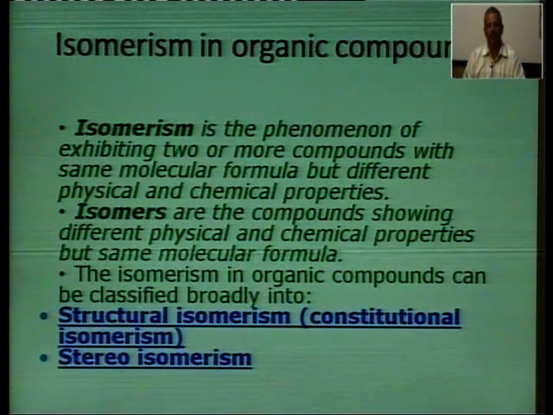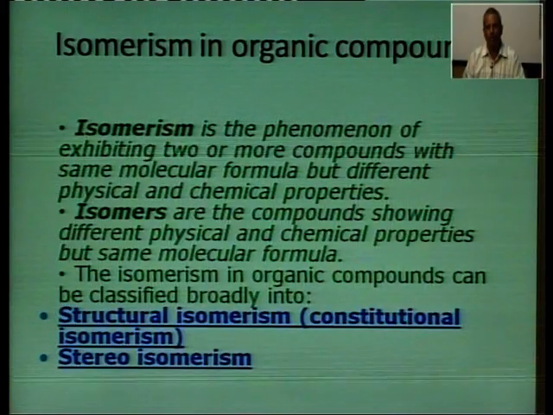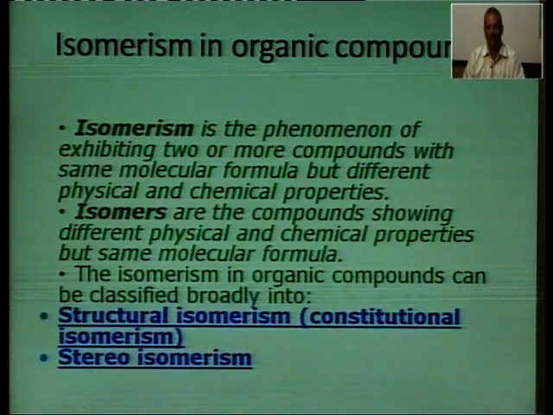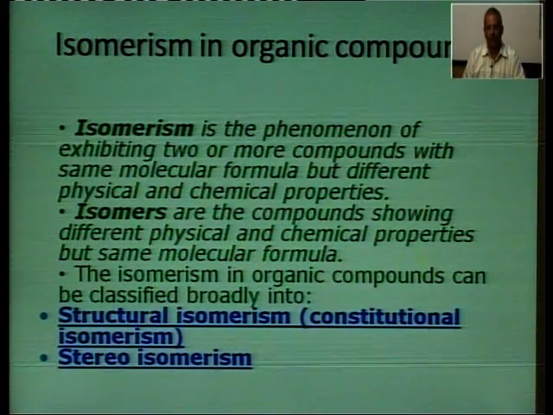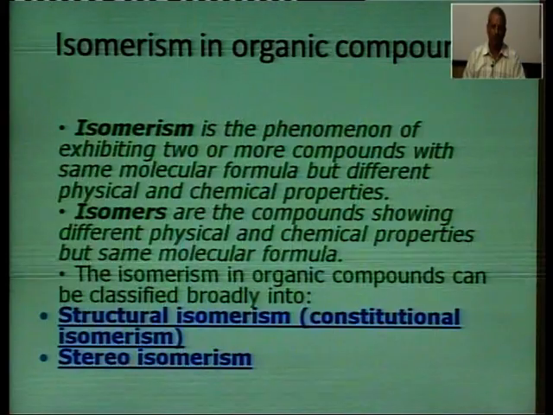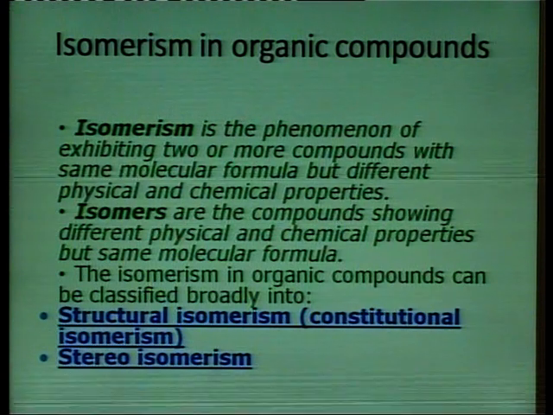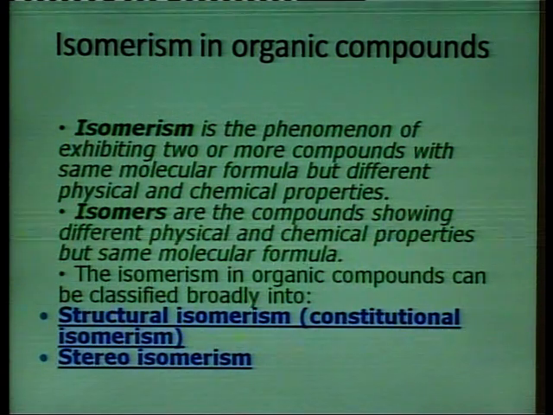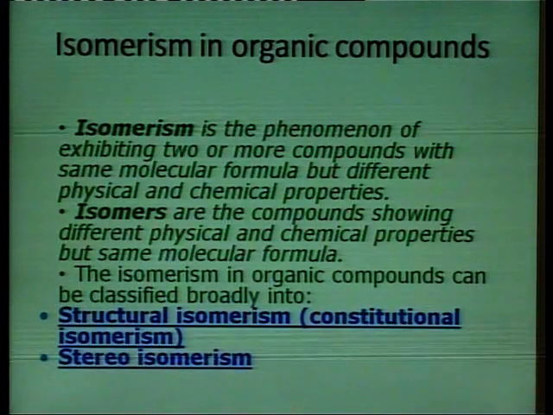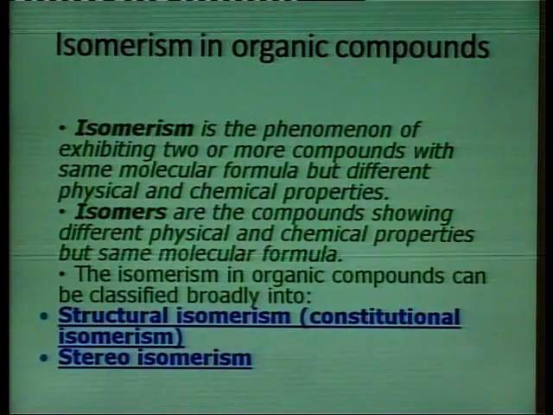So, what is isomerism? It is the phenomenon of exhibiting two or more compounds with the same molecular formula but different physical and chemical properties. The compounds which show isomerism are known as isomers. Isomers are compounds showing different physical and chemical properties but the same molecular formula.